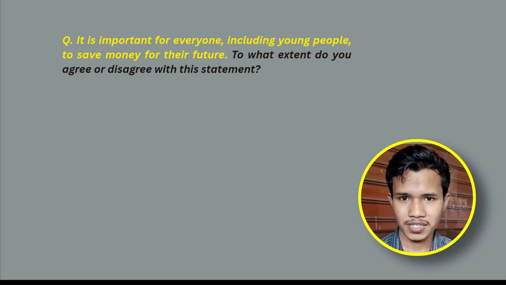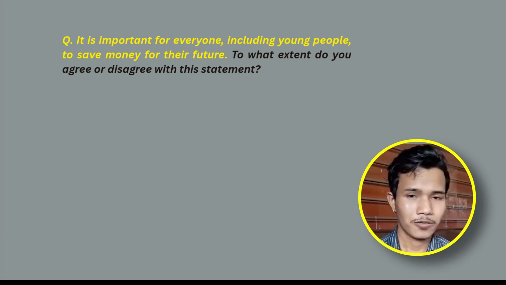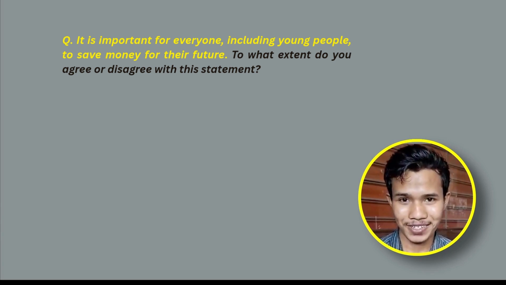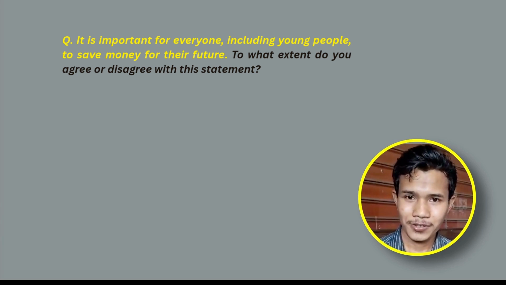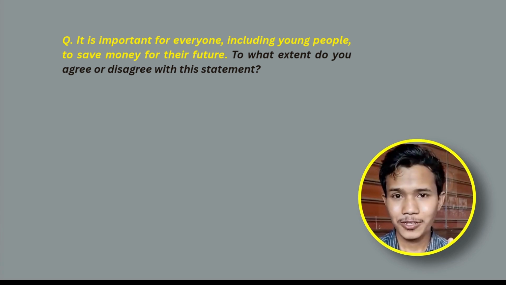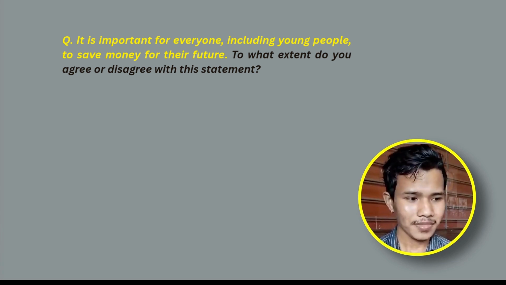After paraphrasing the question statement, you need to answer the question. What is the question here? The question is, to what extent do you agree or disagree? You need to answer that question. So you need to say whether you agree or you disagree, or you completely disagree. And whatever your opinion is, you need to have points for that. You need to have reasons for that. So we'll have to answer this question, and we will have to give 2 points for this question, right?